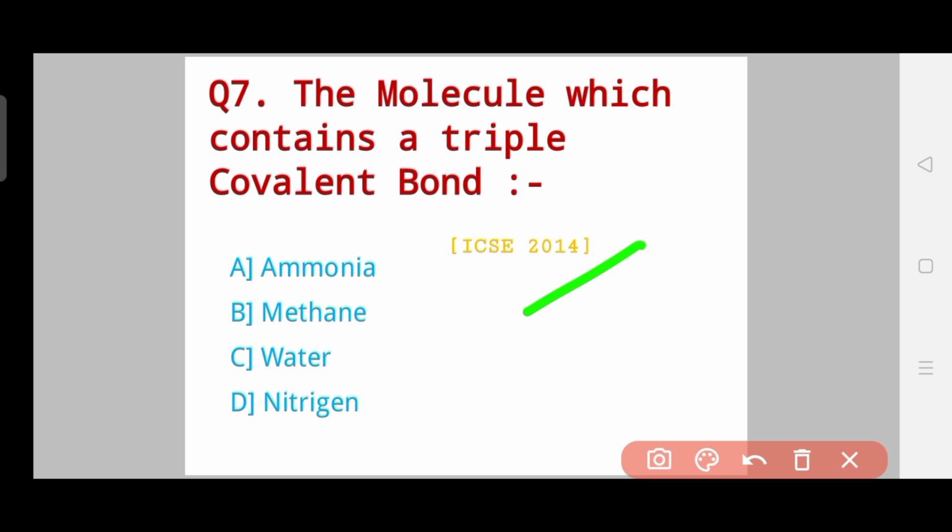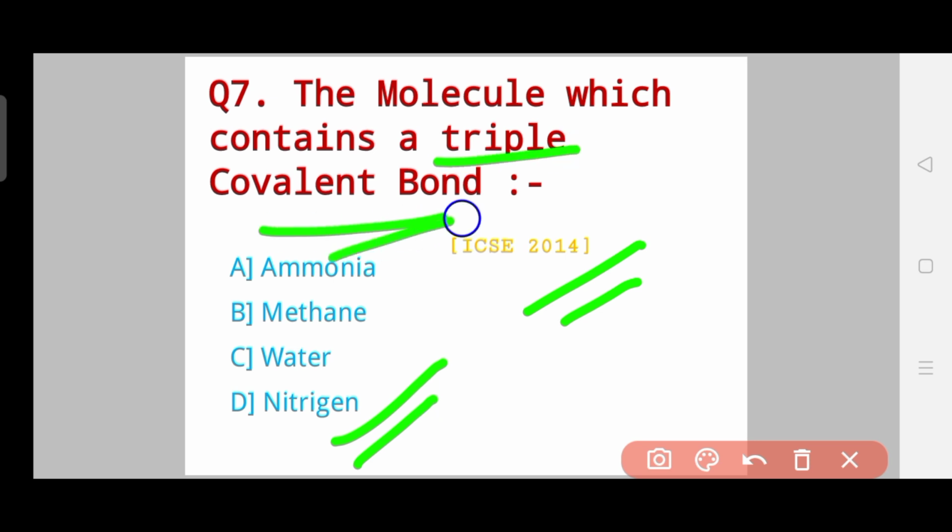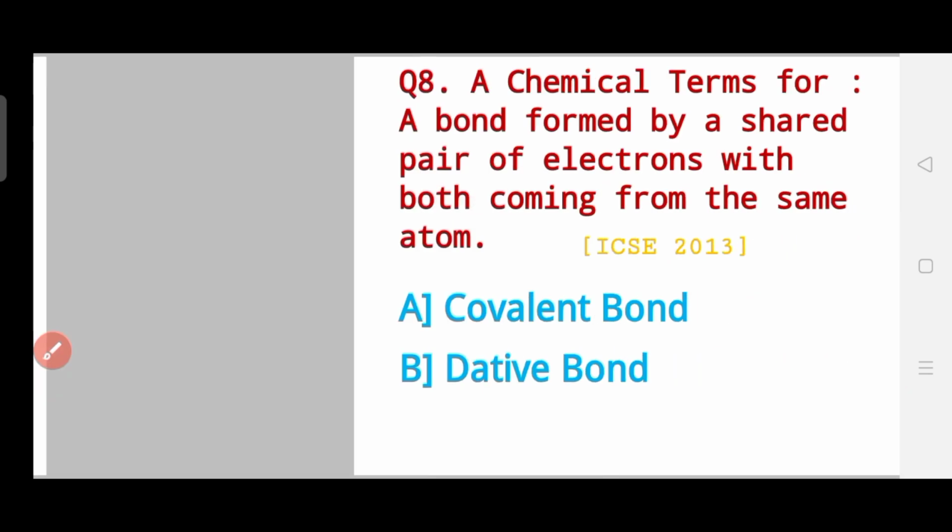Question number 7 is an ICSE 2014 question. The question says, the molecule which contains a triple covalent bond. The options are ammonia, methane, water or nitrogen. Here the spelling is wrong, so I am very sorry for that, but I think you can understand. So which of these compounds contains a triple covalent bond? So answer this question. Now let's go to question number 8.